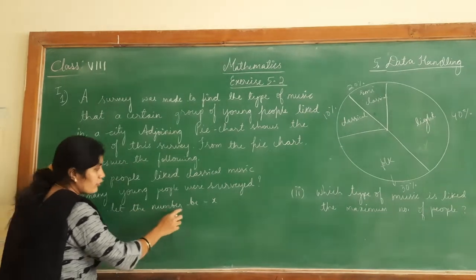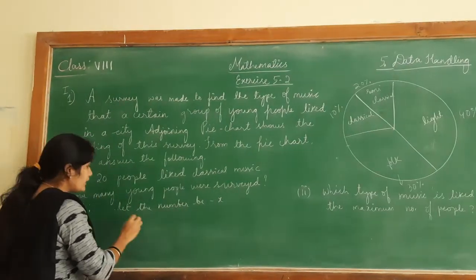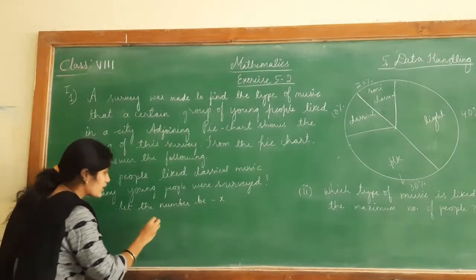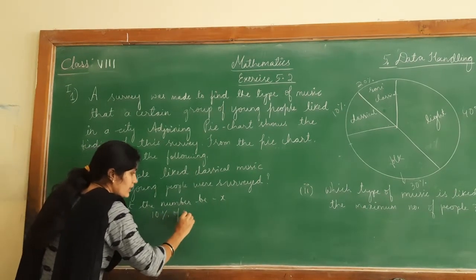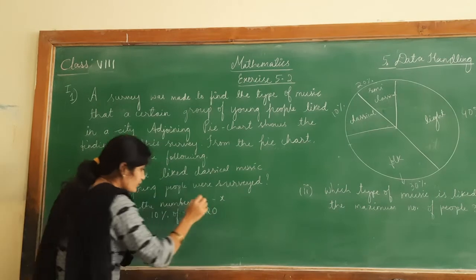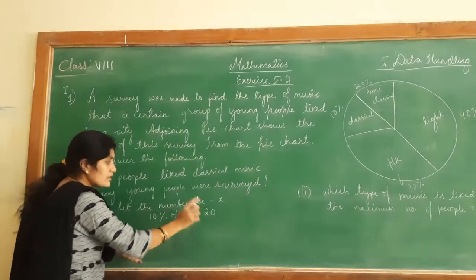Now let the number be x, and 20 people like classical music, that is, 10% of x is equal to 20.